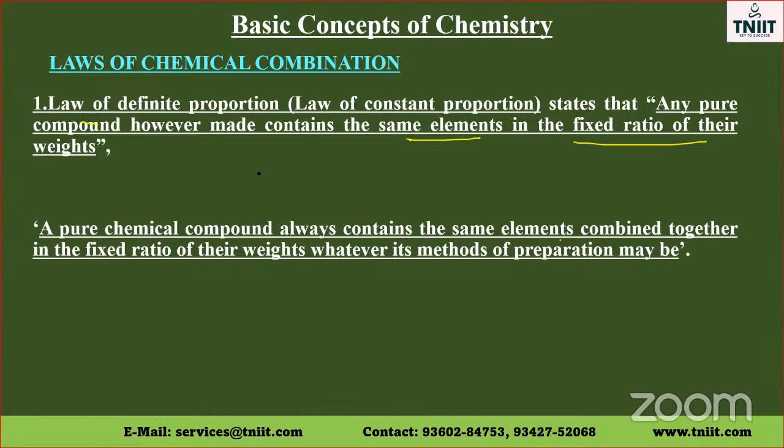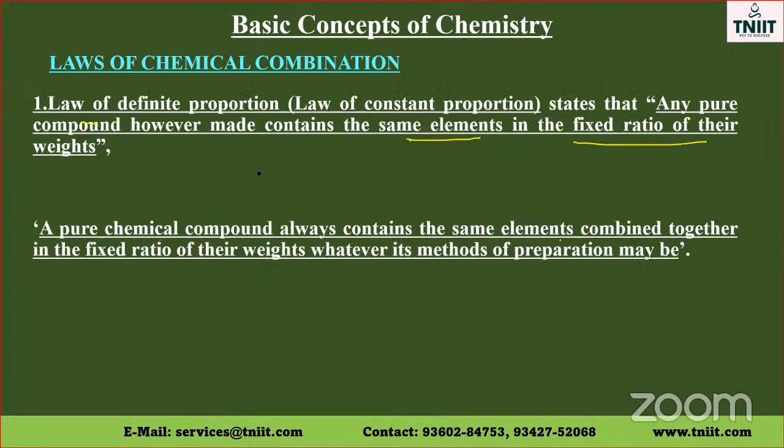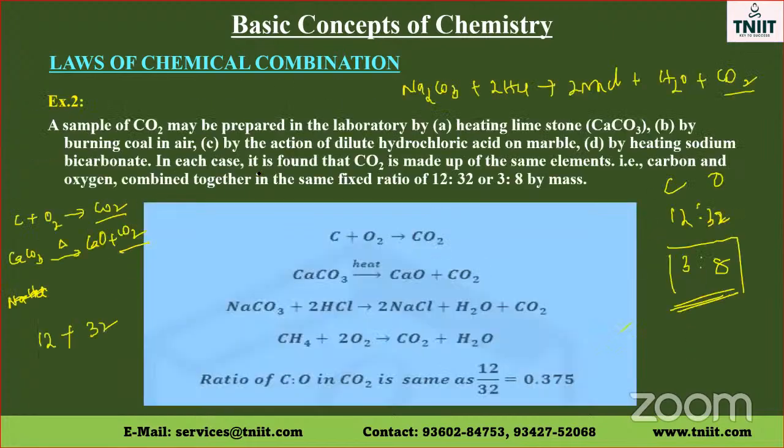This law of definite proportion states that any pure compound, however it is prepared, contains the same elements in a fixed ratio of their weights. We learned the example of carbon dioxide preparation. Whichever method we use, carbon and oxygen are in the ratio 12 is to 32, or 3 is to 8, in carbon dioxide.